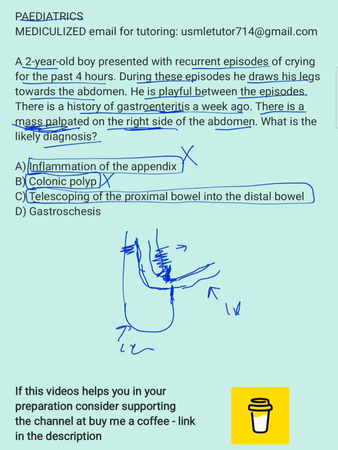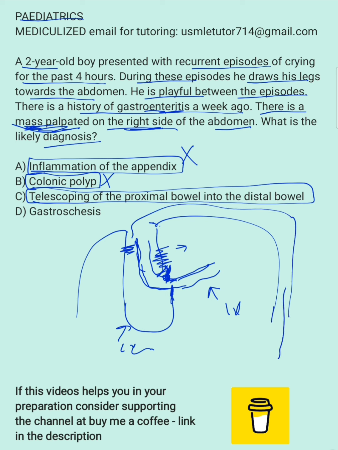Otherwise, the management for intussusception is just an air enema. If this is the colon, and I'm drawing the transverse and then descending colon, you push air through the colon, and it pushes the bowel back. That is the treatment. It is both therapeutic and diagnostic for intussusception.